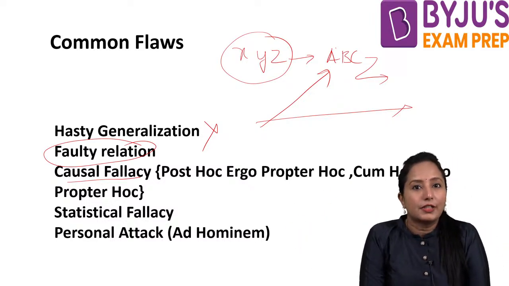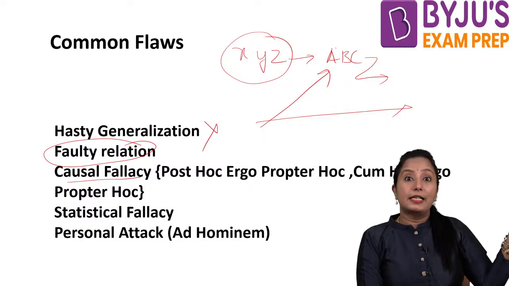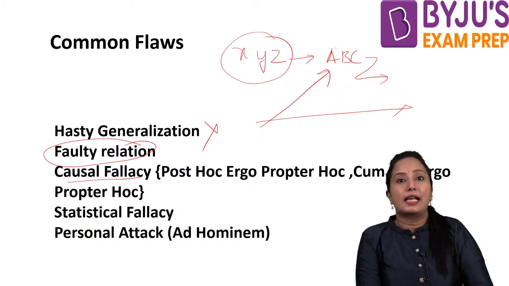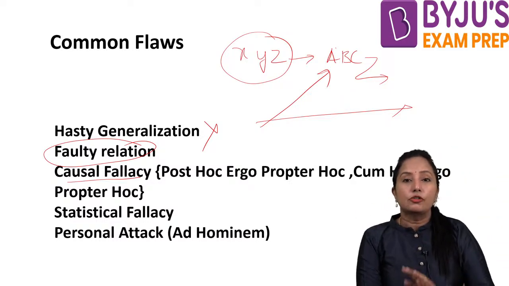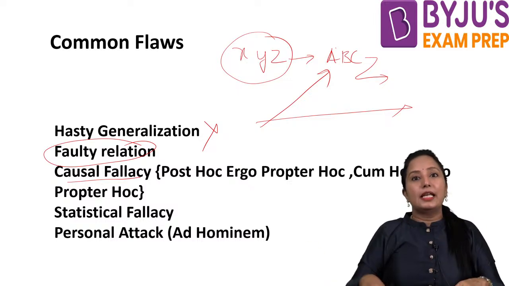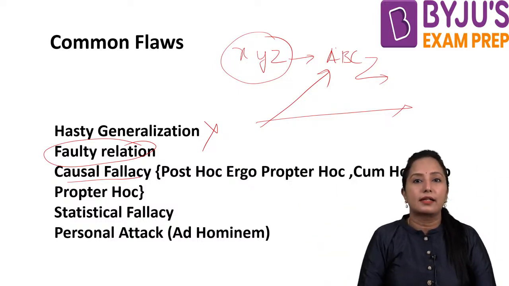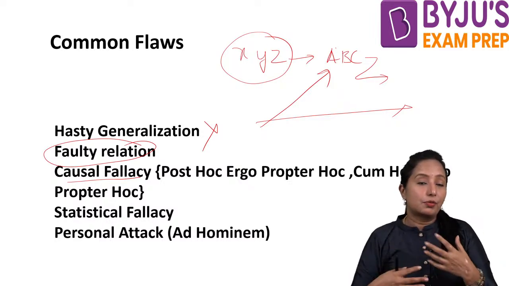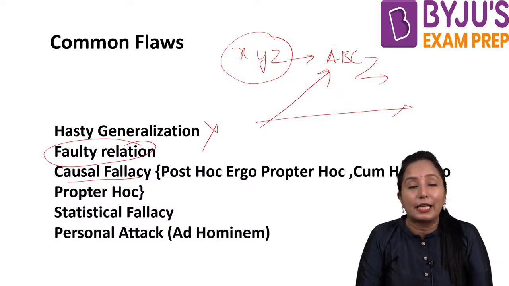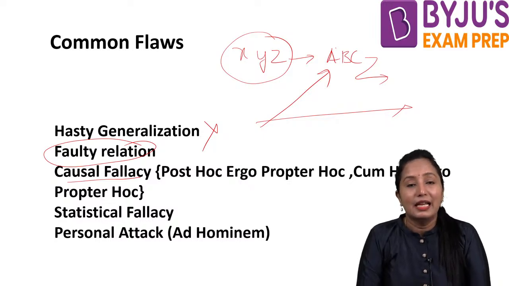So what we generalize here is that, oh, the new principal has come, because of him this is happening, isn't it? If something goes bad, we say that because the new principal came, that is the reason all the bad things are happening there. This is the third type of fallacy that you people can be seeing.